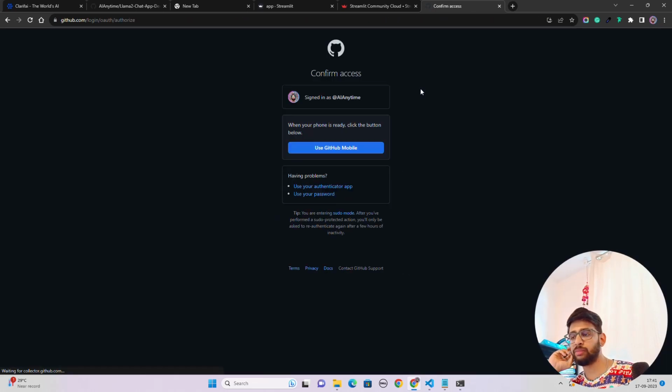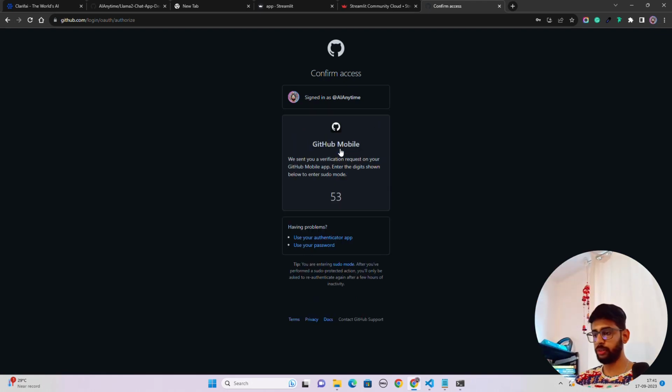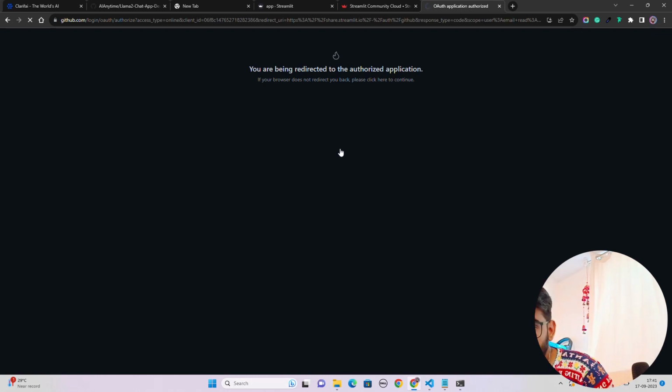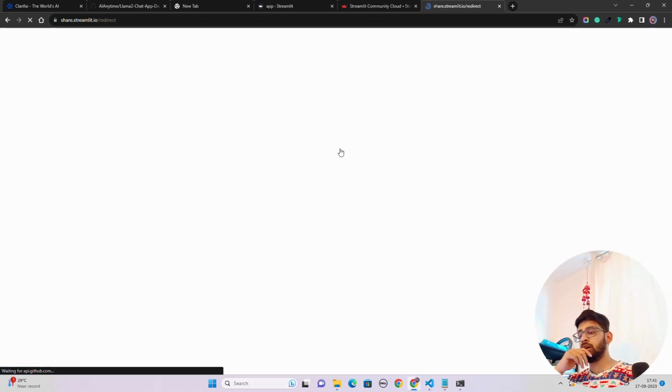And authorize Streamlit. And excuse me, where is my two-factor authentication? So let me just do that for smartphone and confirm the digit. I just did that and it's done. Now it will do the authorization. And yeah, let's see. It will open all of your GitHub repositories and all. Very easy to deploy a Streamlit application, guys.